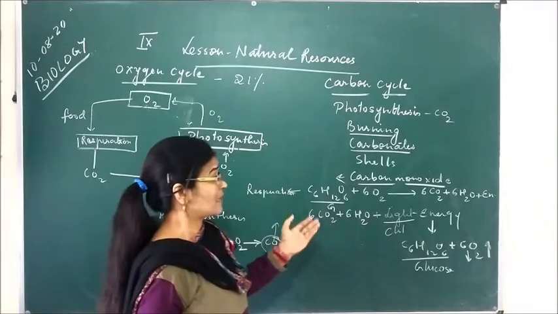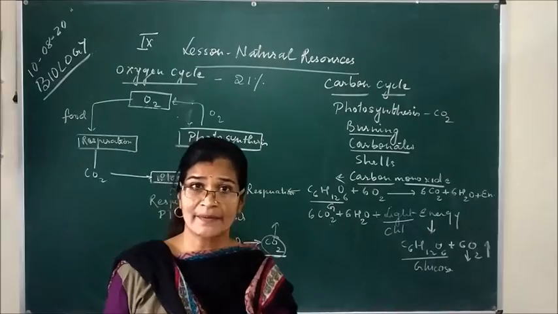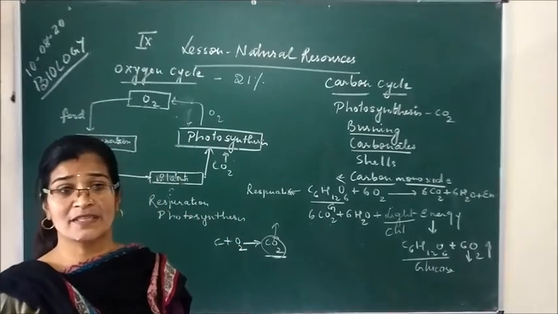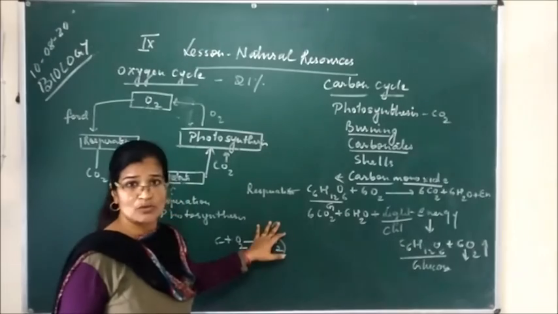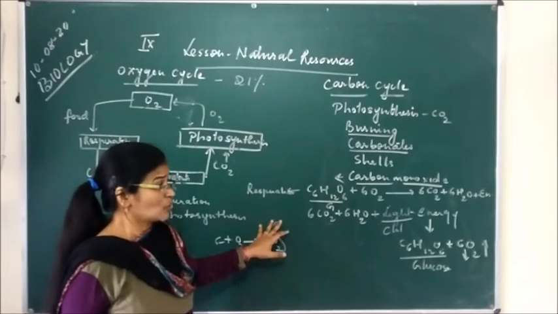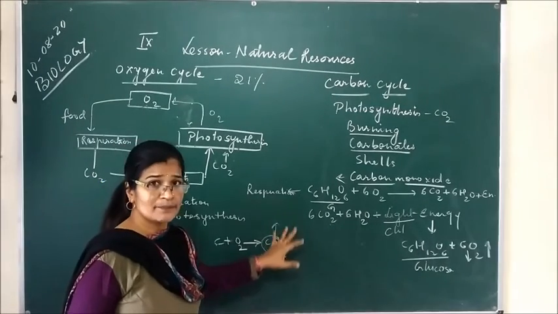So this ultimately goes to the living organisms, and when the living organisms die, again this carbon which is present in the body of the living organism comes to the soil or to the atmosphere. So this cycle goes on, and this is called the carbon cycle.